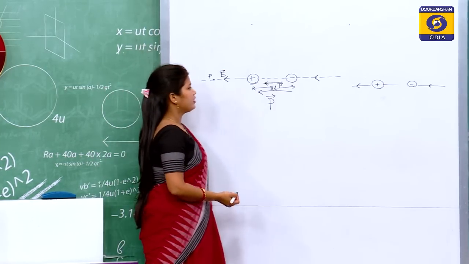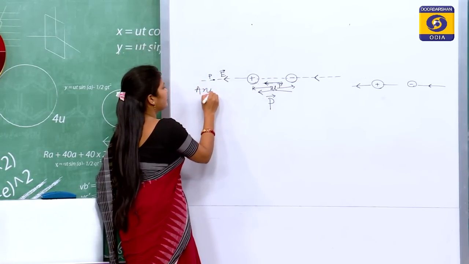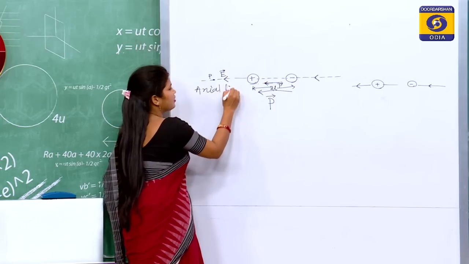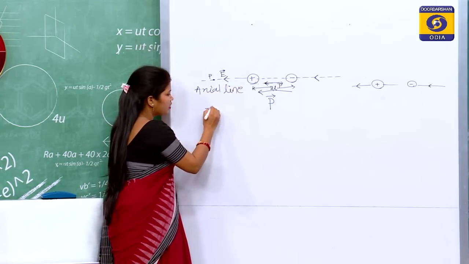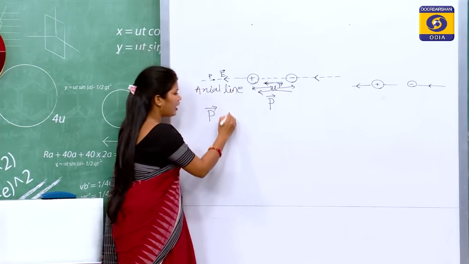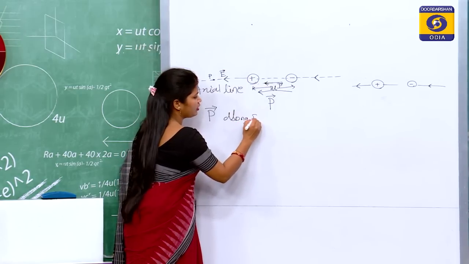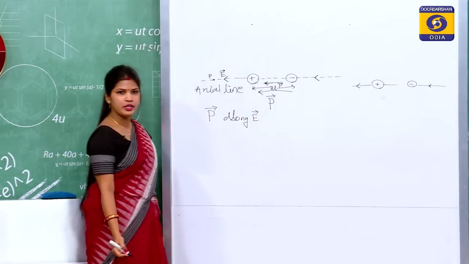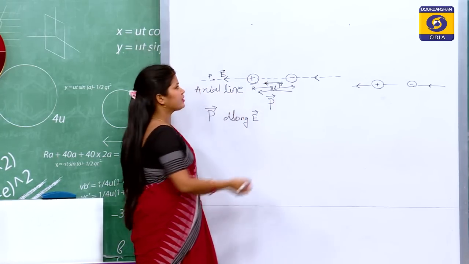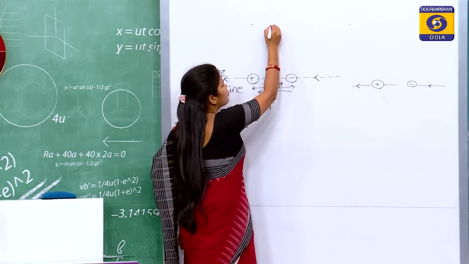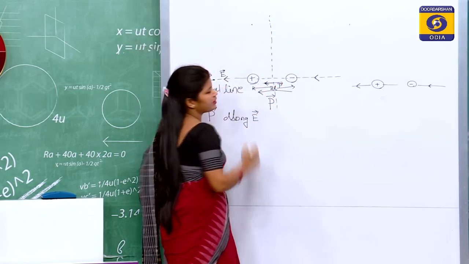So, you see, this is the axial line. On the axial line, the direction of dipole moment is along the direction of electric field. Okay. Then what is this equatorial line? Suppose the equatorial line is like this.